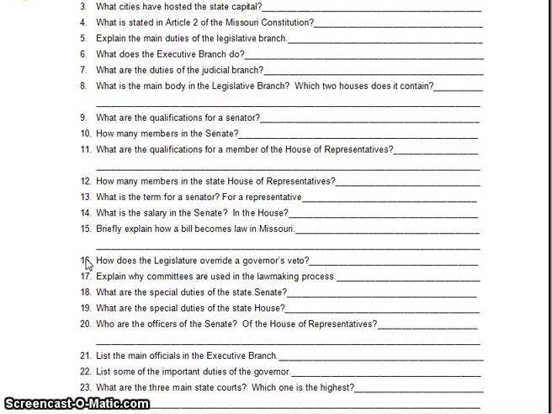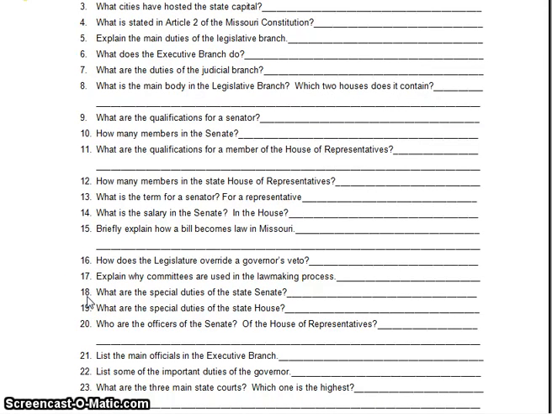All right, now that I've straightened that up, question number 17. Explain why committees are used in the lawmaking process. Easy. It keeps things organized, and it helps us conduct business efficiently and to debate different points of view on select issues. It allows for specialization as well. We can put transportation bills in with transportation bills. It allows us to put medical or health issues in with other health issues. You're not going to have public safety in with, do we fix the roads? It allows for specialization.